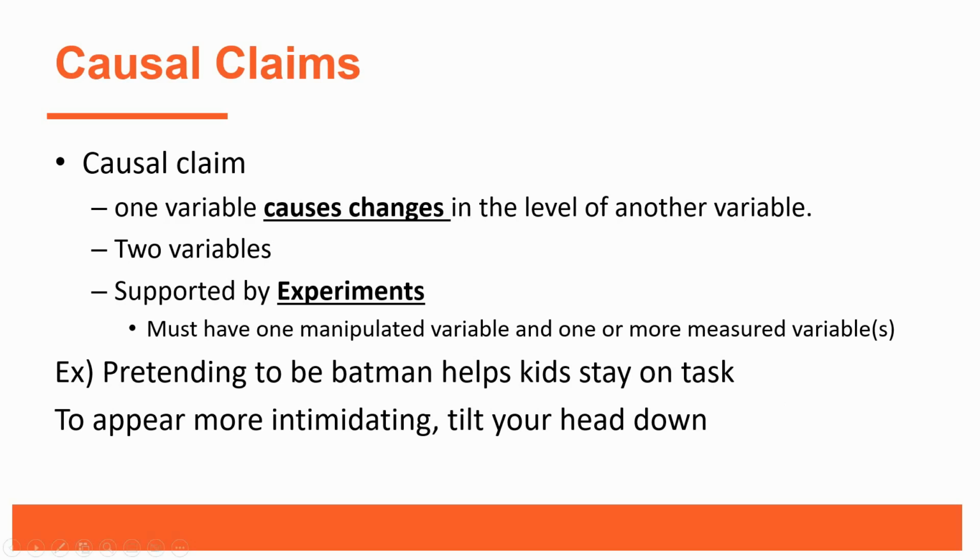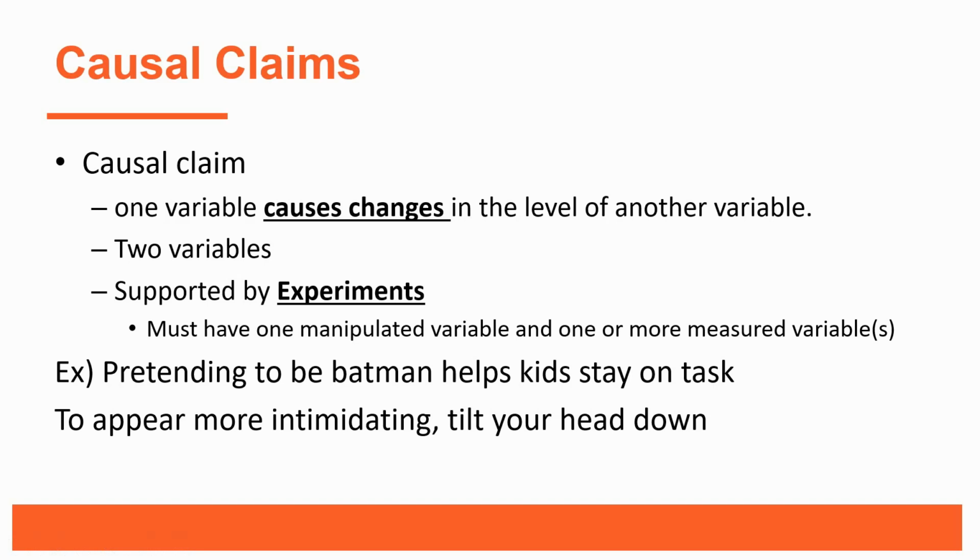So, experiments, they have to have one manipulated variable and they have to have one or more measured variables. Now, we've talked about manipulated and measured variables in class, or we'll be talking about them in class. They're also presented in chapter 3 as well. But as you can see, frequency claims just talk about one measured variable. Association claims just talk about measured variables. Causal claims talk about one manipulated variable and one measured variable.